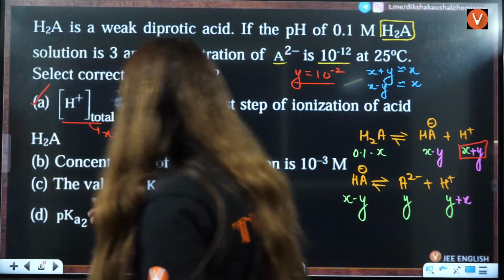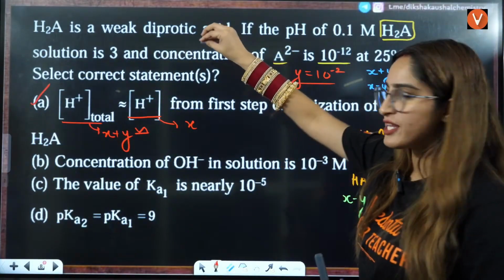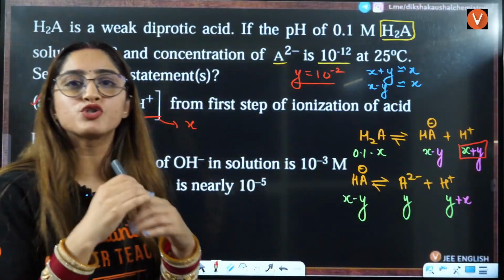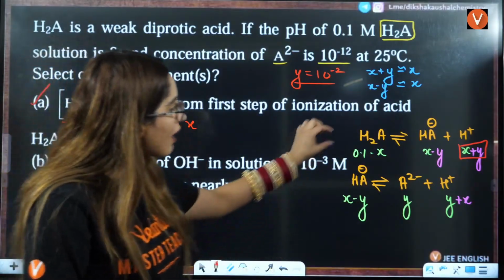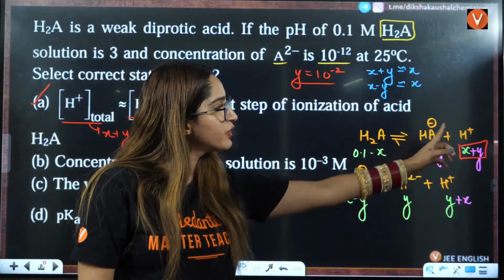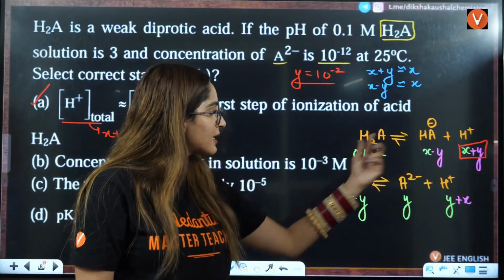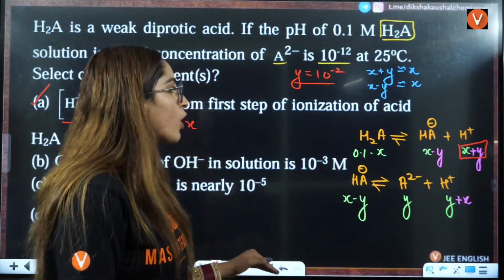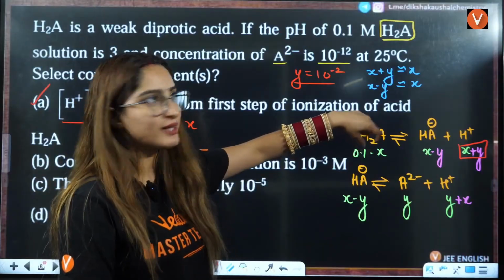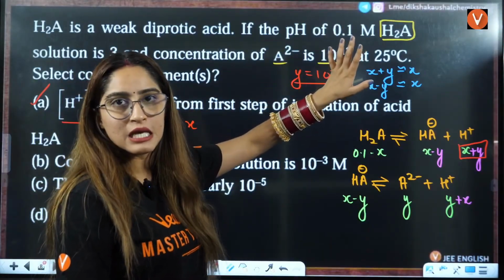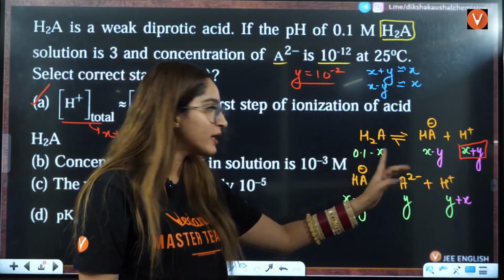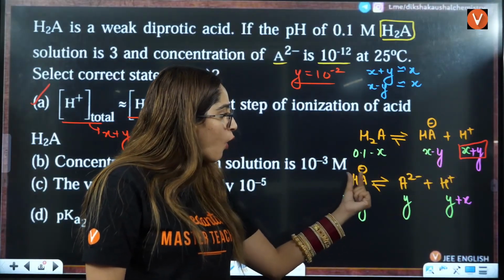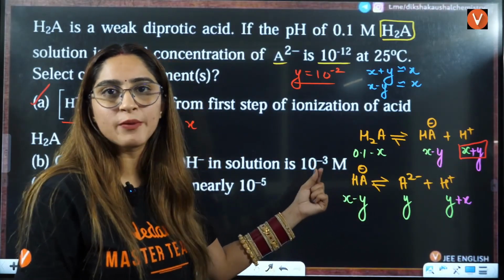Students, they have given you H2A, an acid. The acid wants to donate H positive. So you have H2A here. One H positive it will donate, and you will have HA. The second H positive it will donate, and you will have A2 negative. Firstly, what will happen? Initially it was 0.1, that was given to us. It will take out X from here, and form X and form X here. Here you already have HA, that is nothing but X.